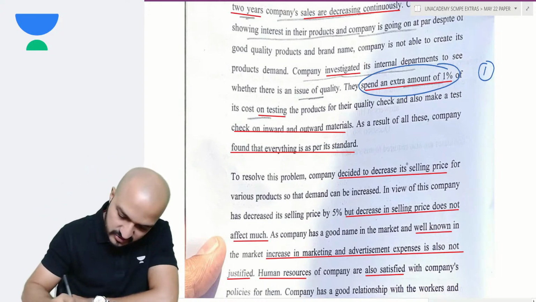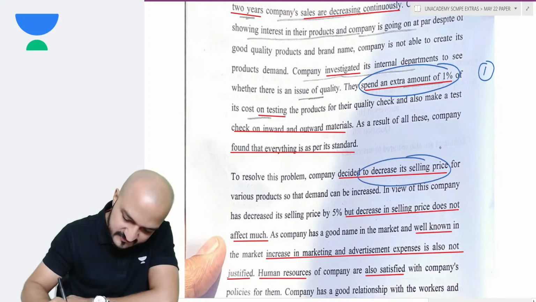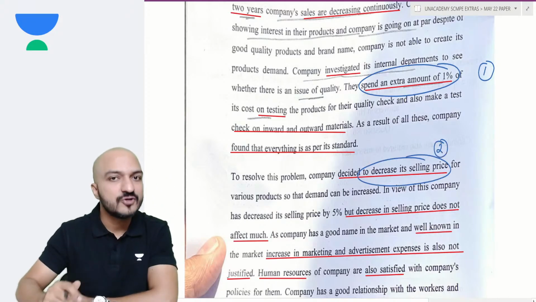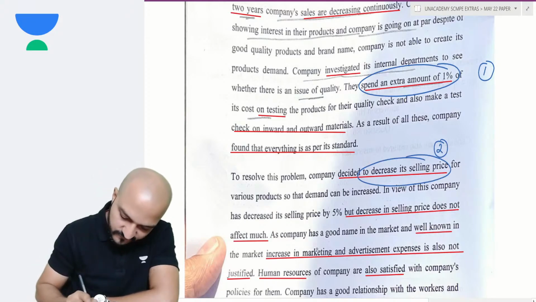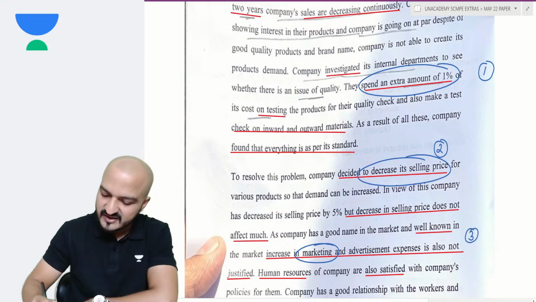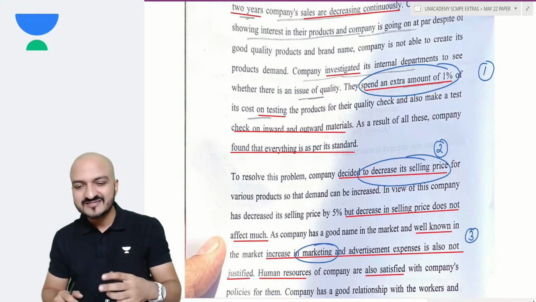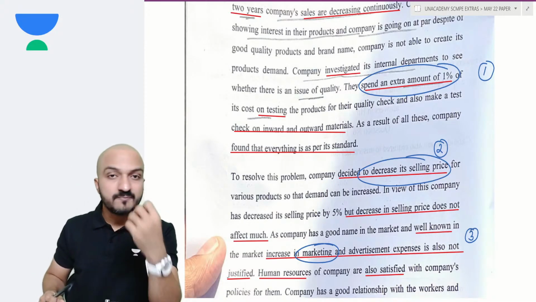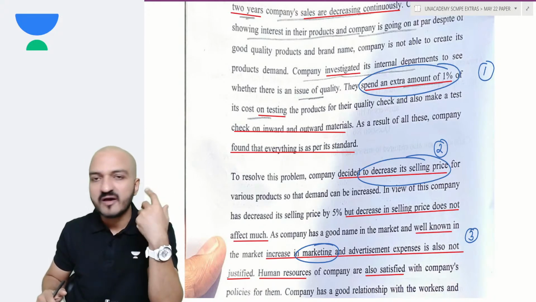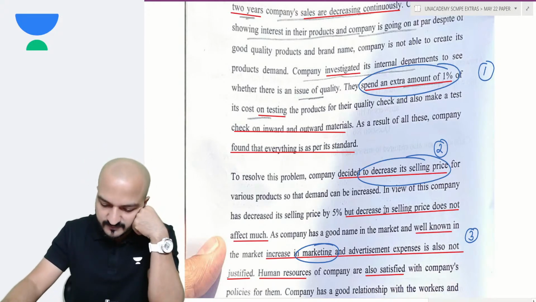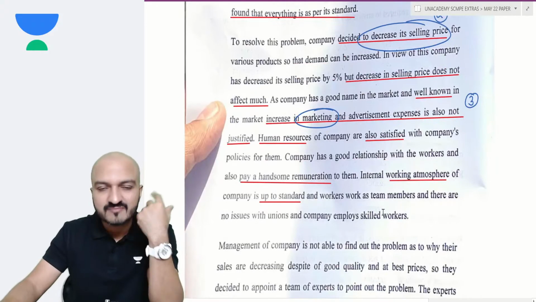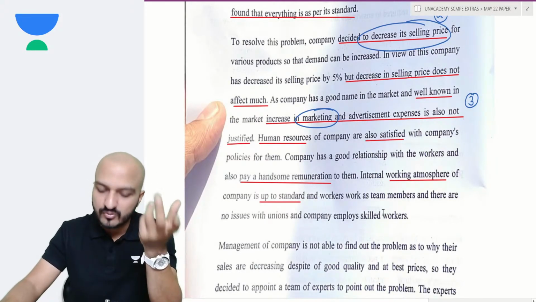Second, they tried to decrease the selling price, but again that did not help. Thirdly, they thought of marketing and advertisement expense, but then they realized that is also not going to be useful because marketing will just promote my brand name. The people already know my brand name. I don't need to do any more marketing. The customers already know which company this is.